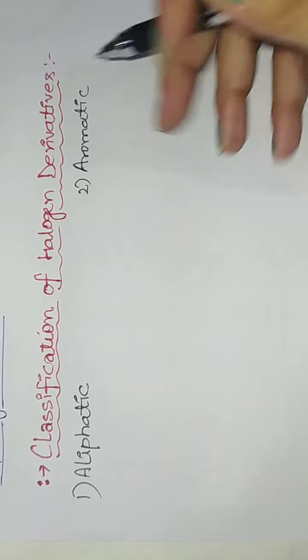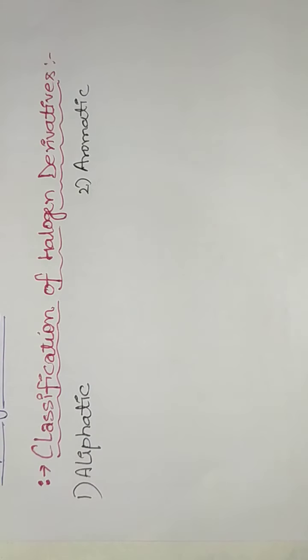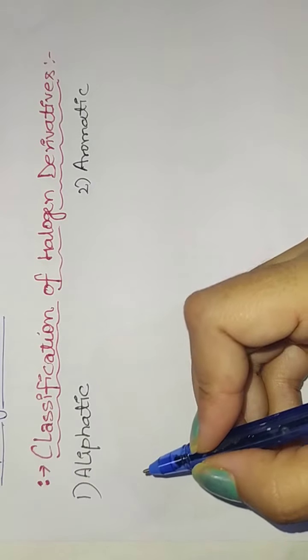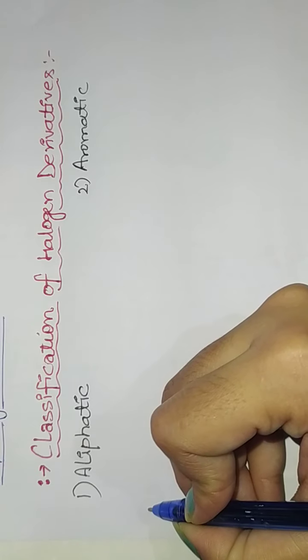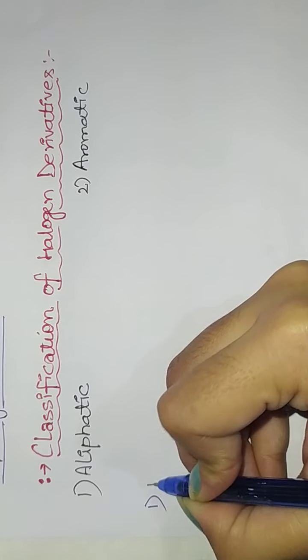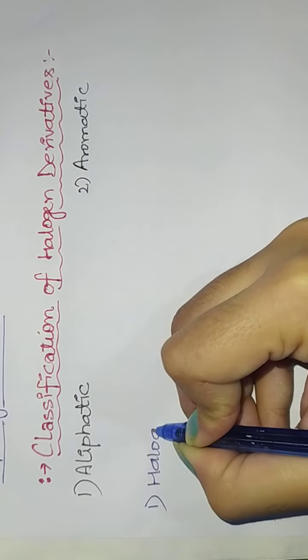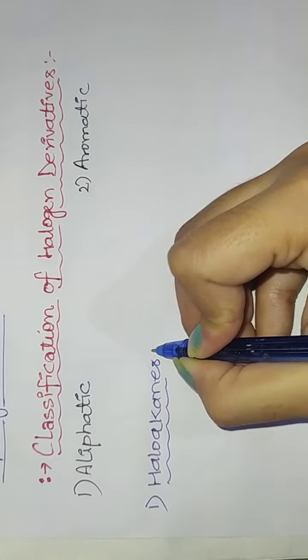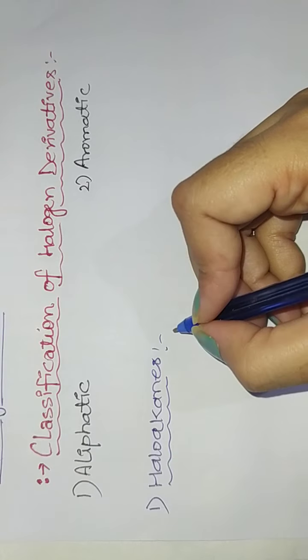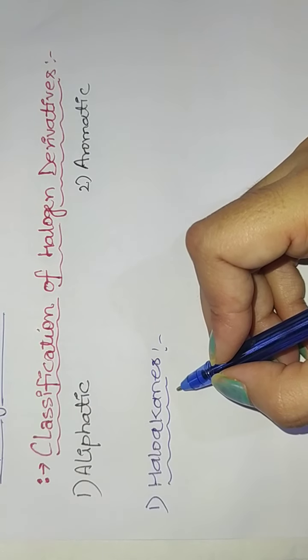Aromatic means a cyclic structure is present. In aliphatic, again there are some types. The first one is haloalkanes, depending upon the bond present. What are haloalkanes? As the name represents, one single bond is present.